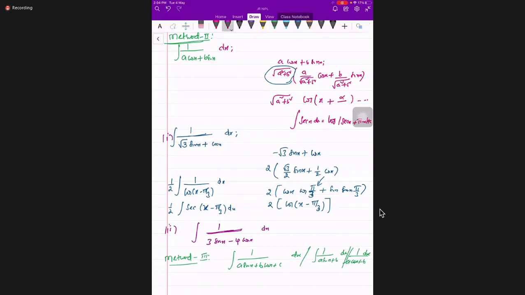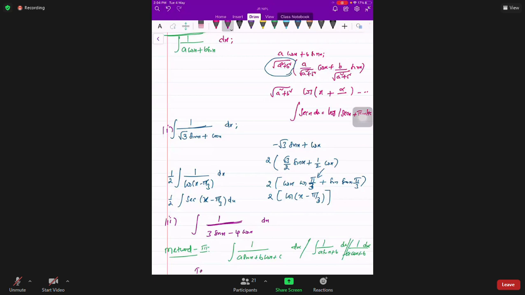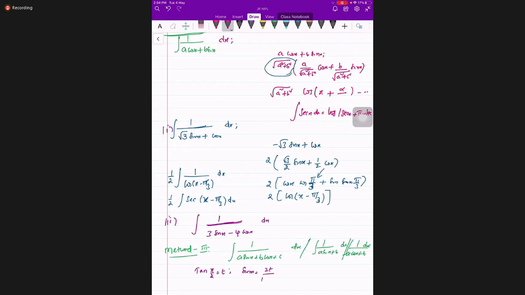What is the idea? Let tan x by 2 equal t. Then you get sin x equals 2t divided by 1 plus t square, cos x equals 1 minus t square divided by 1 plus t square, and dx equals 2 dt by 1 plus t square. So this is the method, right, friends? If you want, you can follow the same approach for the above question also.